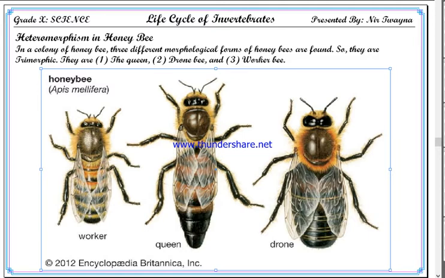When the queen lays eggs, she also releases a small amount of sperm to fertilize them. So in the case of honeybees, fertilization is external. Drone bee and queen bee do not go out searching for nectar, and they play no role in making honey.